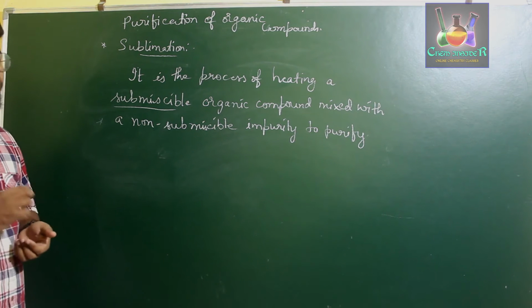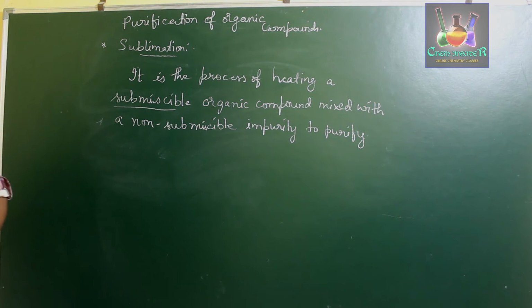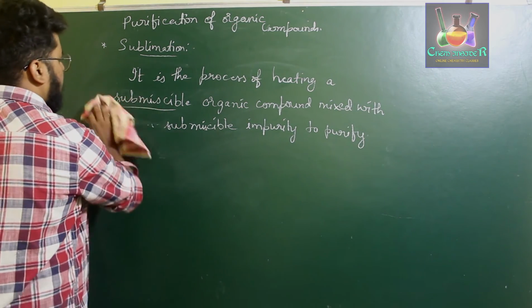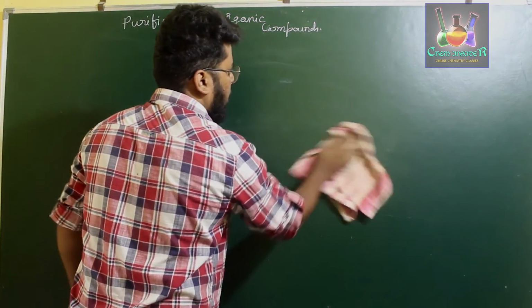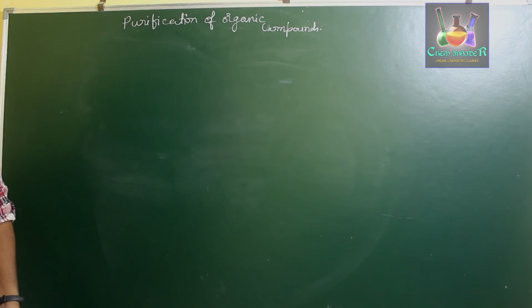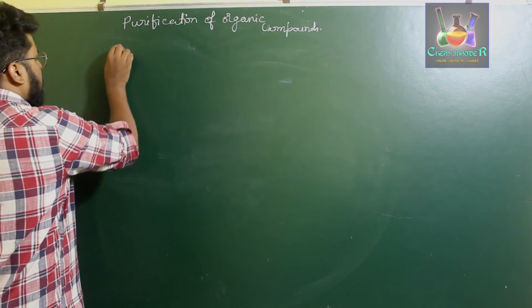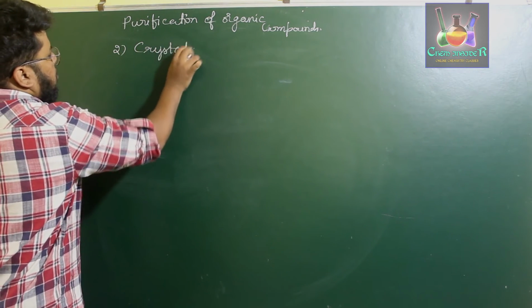Okay, so this is the first method of purification of organic compound. Now the second method is the crystallization method. The crystallization method is quite often used in those cases where you have a minor amount of the organic compound which is to be purified. The second method is crystallization.